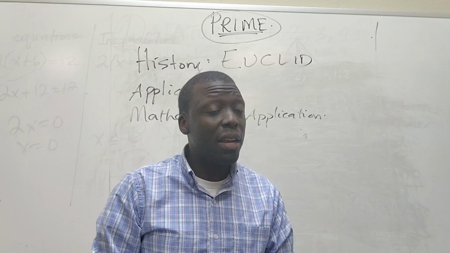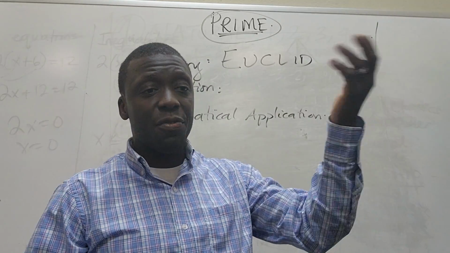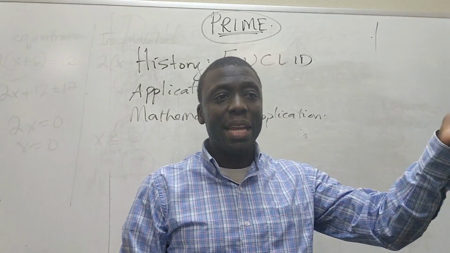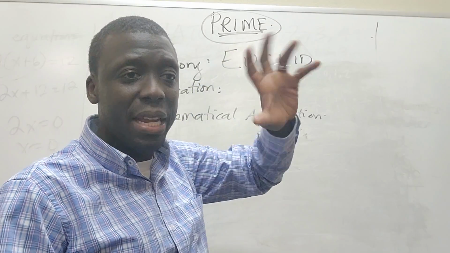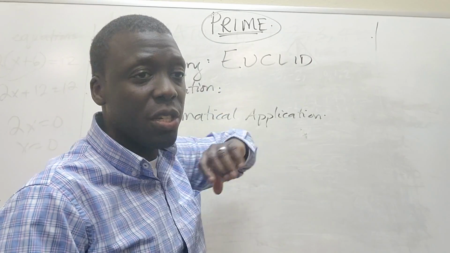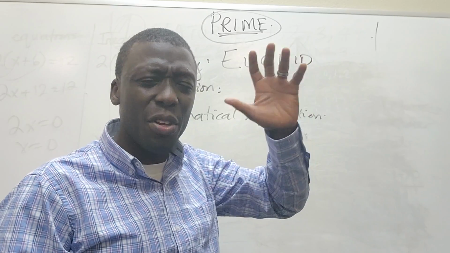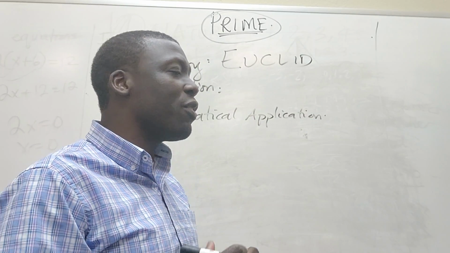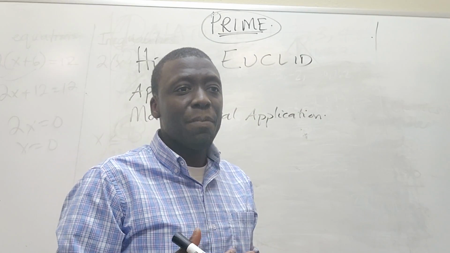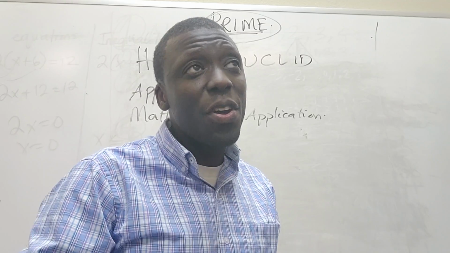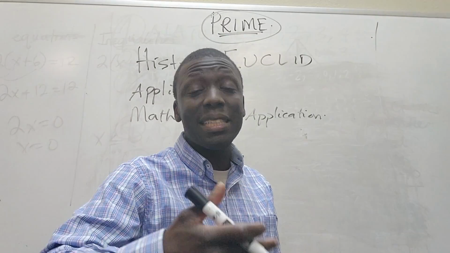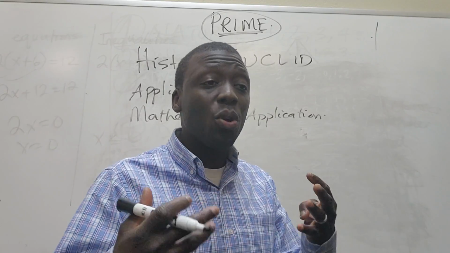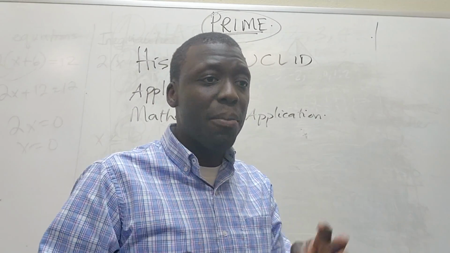And we have that on our website. People can find it for free online. It's in Greek and in English. Well, I have the version that is Greek and English. So Euclid is the person that gave us this framework, and part of the framework is there's another guy called Eratosthenes that gives us a way to find prime numbers. That's the exercise we're going to do. I'm going to teach you how to find the first set of prime numbers.